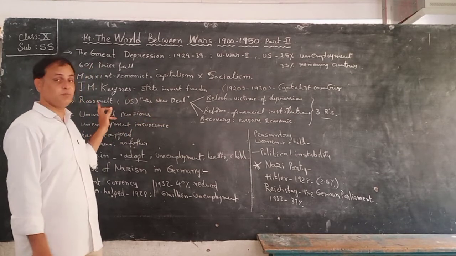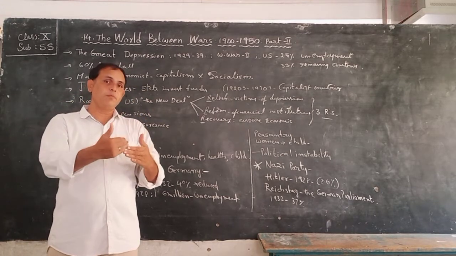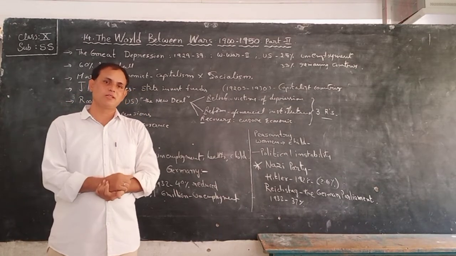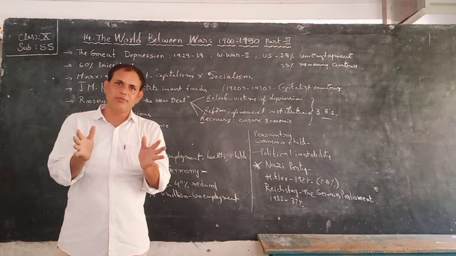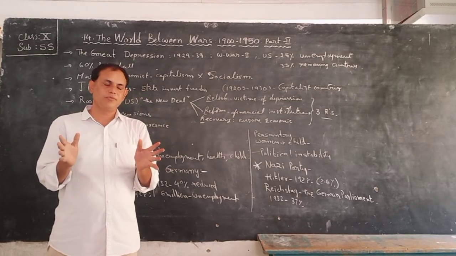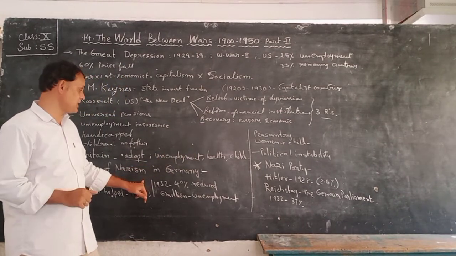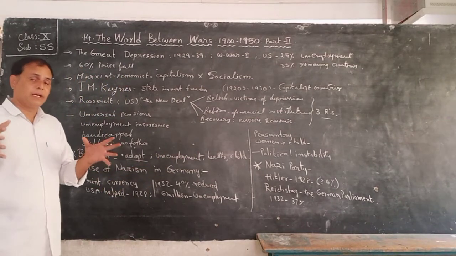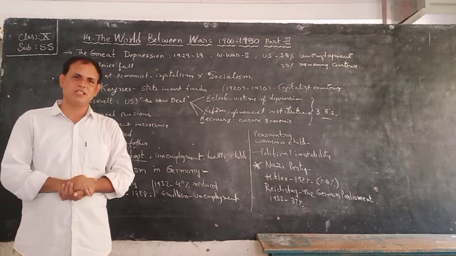What is his name, children? Roosevelt. The same procedure was adopted by the British government also. But what was the position of Germany at the time of the Great Depression? Even Germany was severely affected by the Great Depression, children.